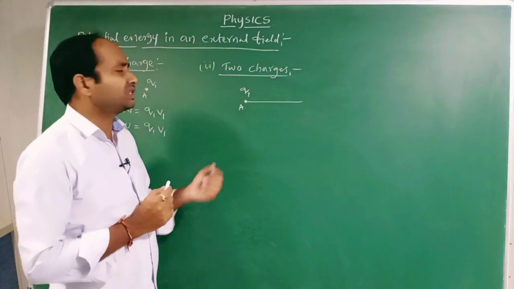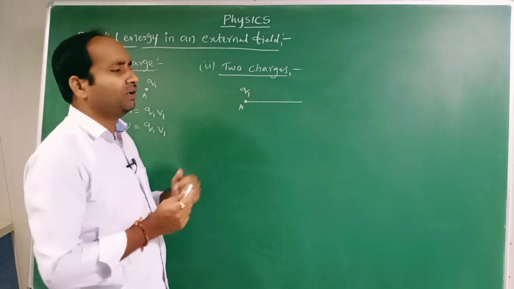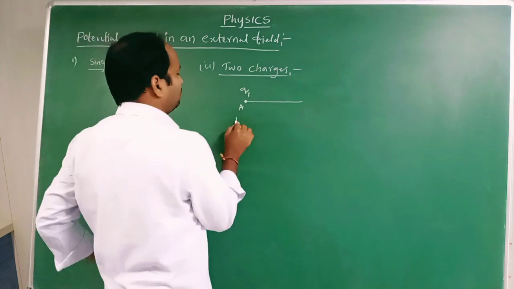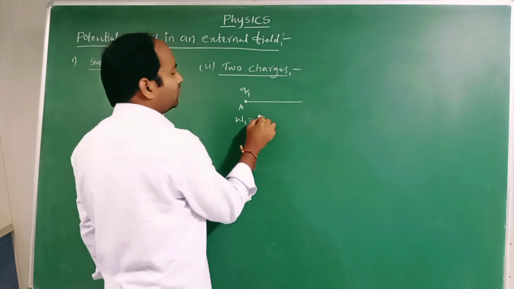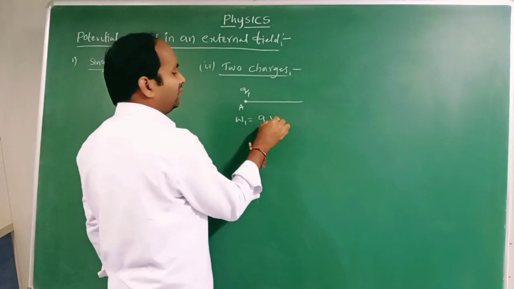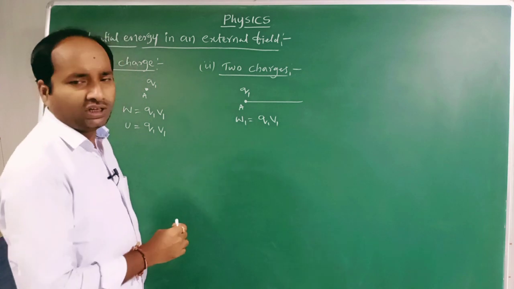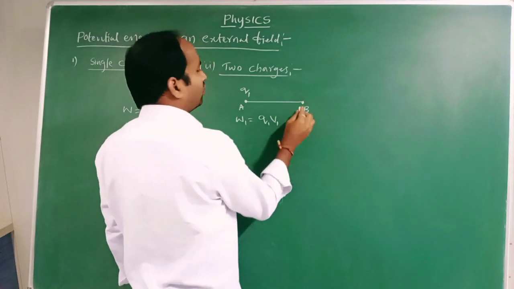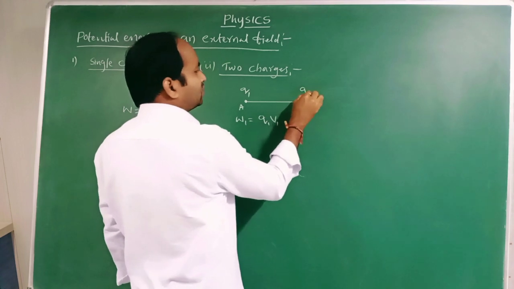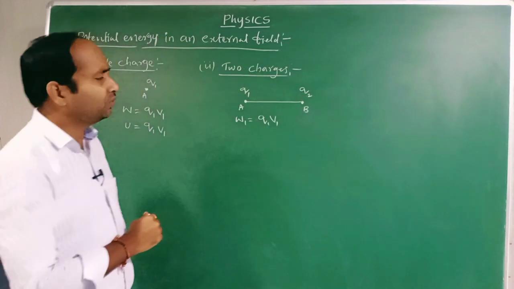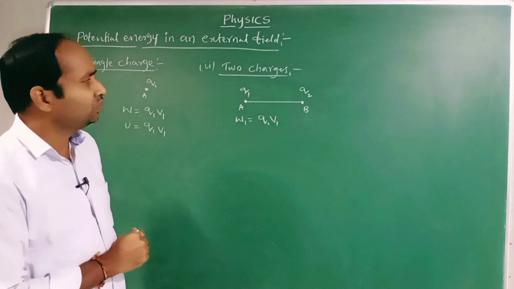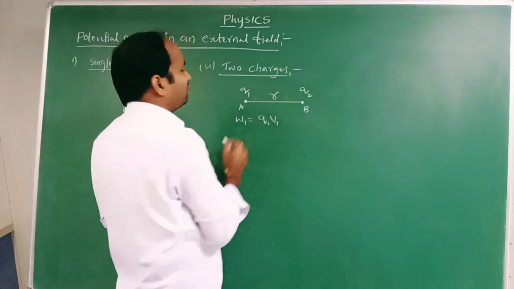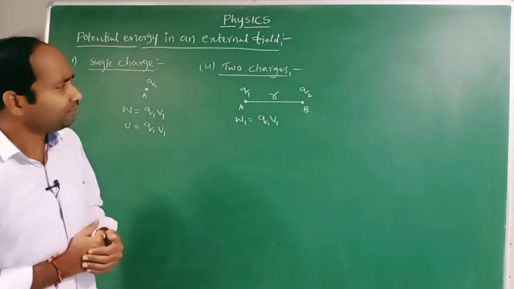To introduce the charge at point A in the external field, some work has to be done, that is W1 is equal to Q1 V1. Now introducing another charge, the second charge Q2 at the point B, where the separation between A and B is r.